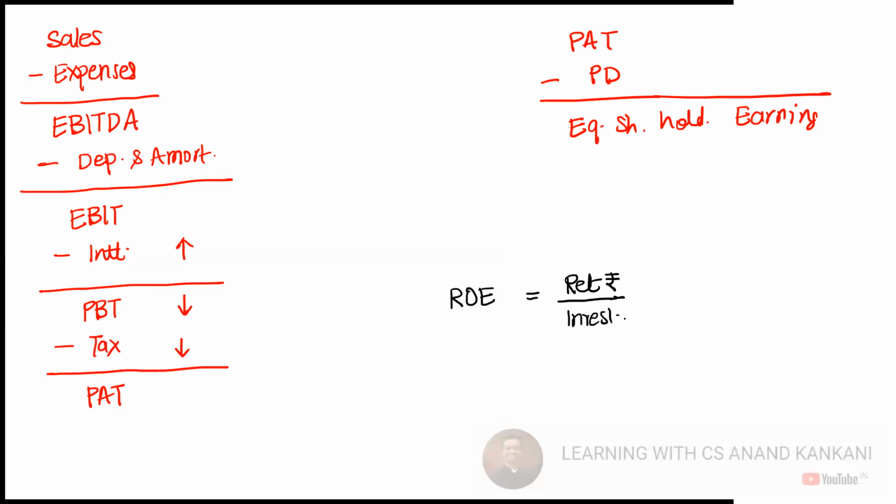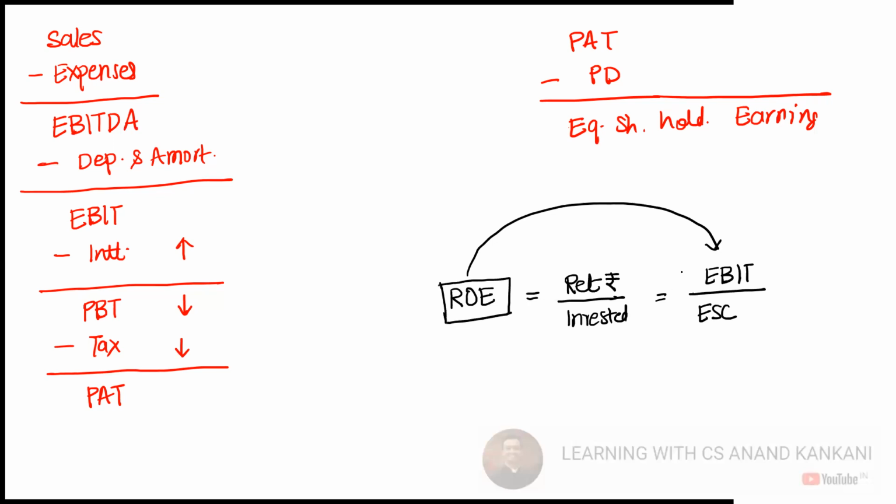Now I say my return is EBIT and in the denominator, I write equity share capital, and this is how I calculate return on equity. Is this correct or is this wrong?